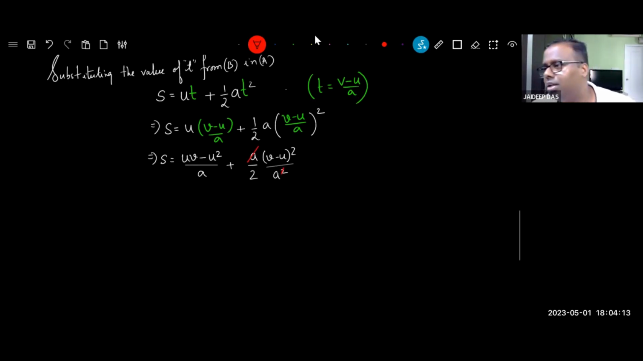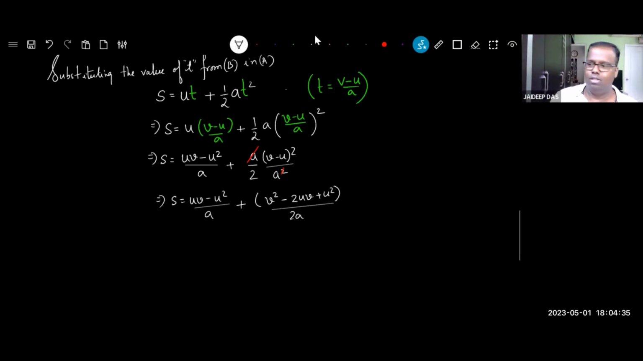So it becomes S is equal to uv minus u square divided by a plus, I now expand this bracket as a square minus 2ab plus b square, divided by 2, and a multiplies together is 2a. Clear?